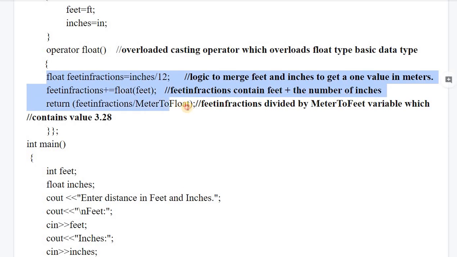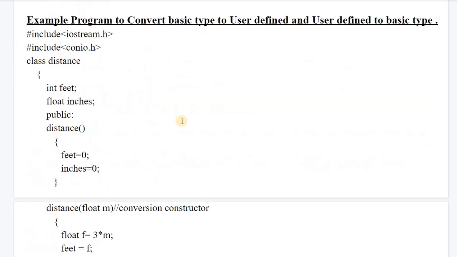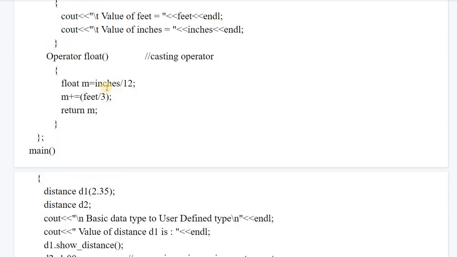So here you can relate this code with this particular code. The difference is only this, that in that example we have taken feet in fractions. Here we have taken return m only, the meter only. So that same logic is applied here also. The casting operator contains the logic from which we want to convert user defined into built-in data type.